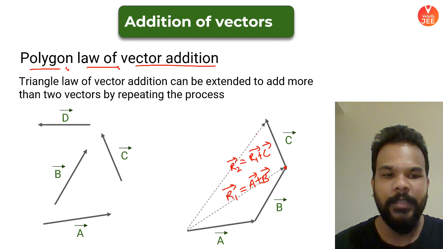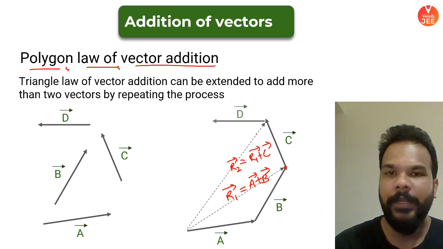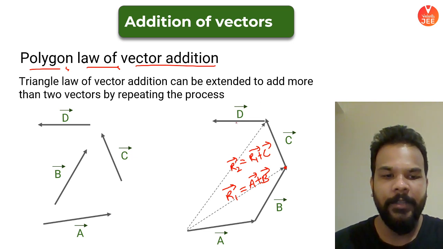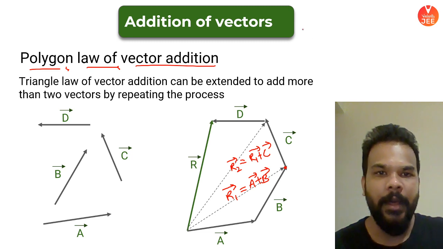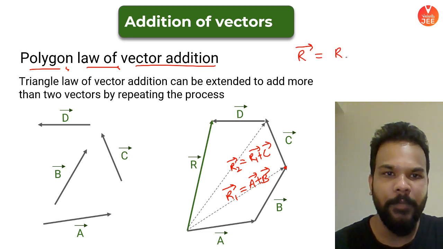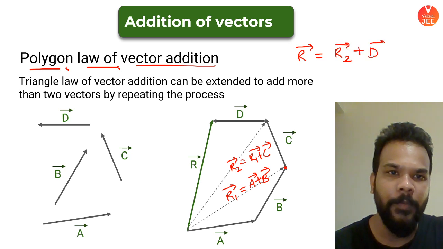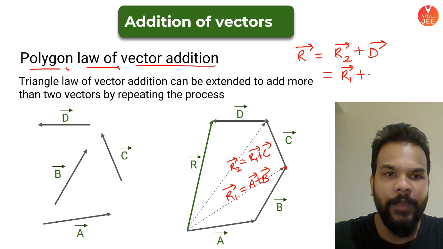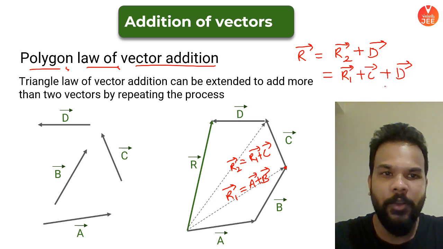So this is R2, which is R1 plus C. And now I'll draw vector D, and you can see now, focus only on R2 and vector D. Their resultant is vector R. And what is vector R, guys? Vector R, you can see, is nothing but R2 vector plus D. But what is R2 vector? R2 is R1 vector plus C, plus D is already there.